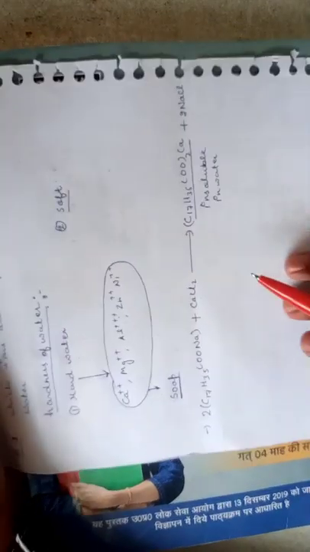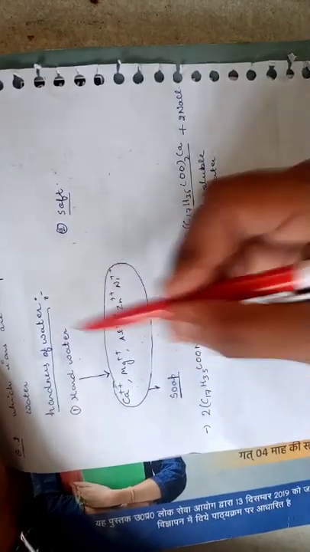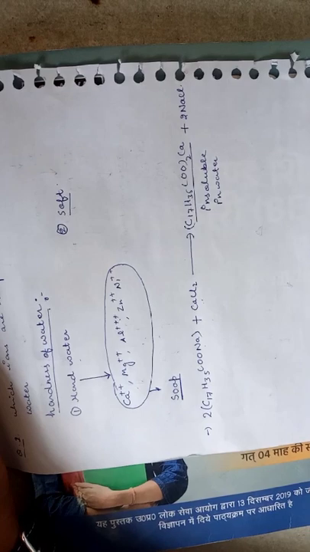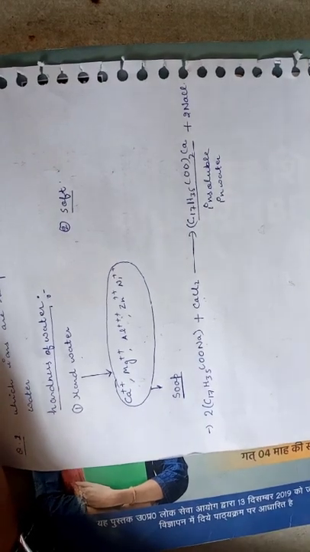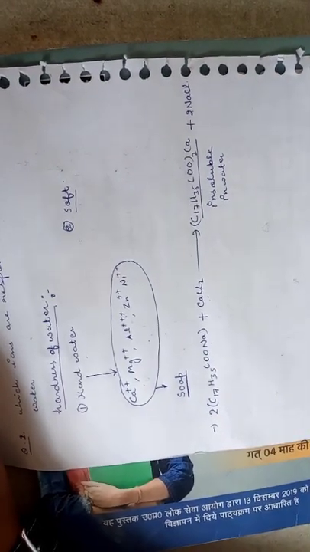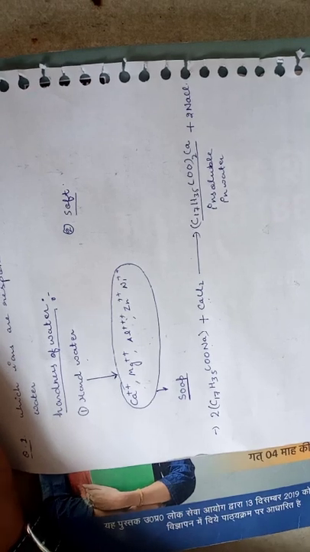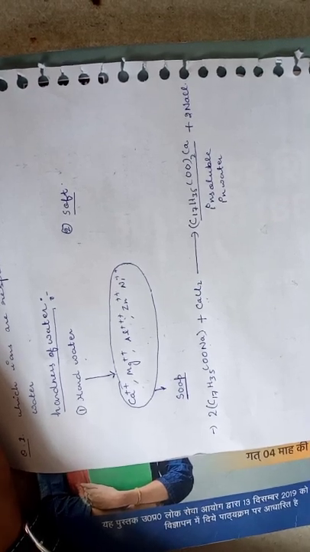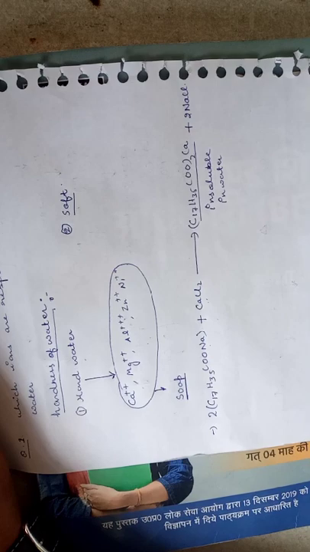So write the heading from here, hardness of water, and write the definition. The soap consuming capacity is defined as the hardness of any water sample.